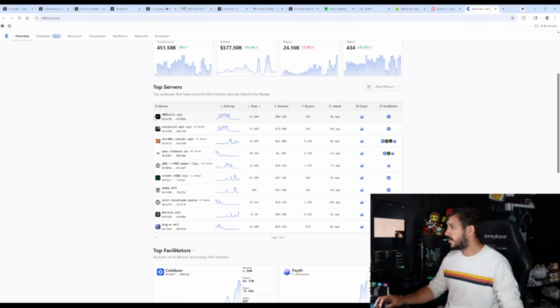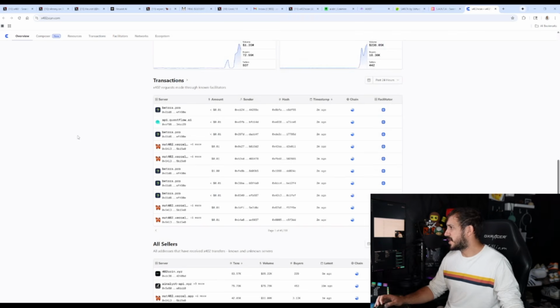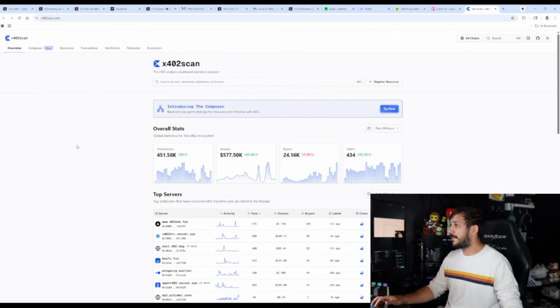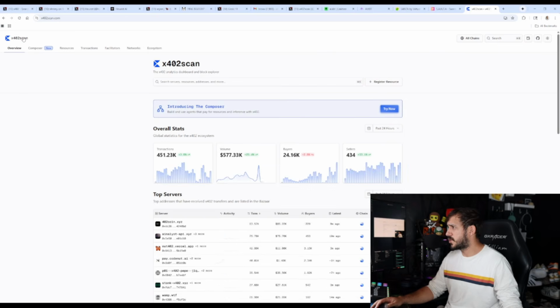Obviously the 402.xyz. I'm sure if I go a couple pages down, we'll probably already see one of the protocols that we were just talking about. I don't currently, but it's just very interesting to look at everybody using this. This is just a block explorer like you would see Etherscan or something like that. Everything's on chain. You can see everything clearly, which this transparent model is also bullish in my opinion for internet payment structures moving forward. There's a lot of pros and cons to this whole model.